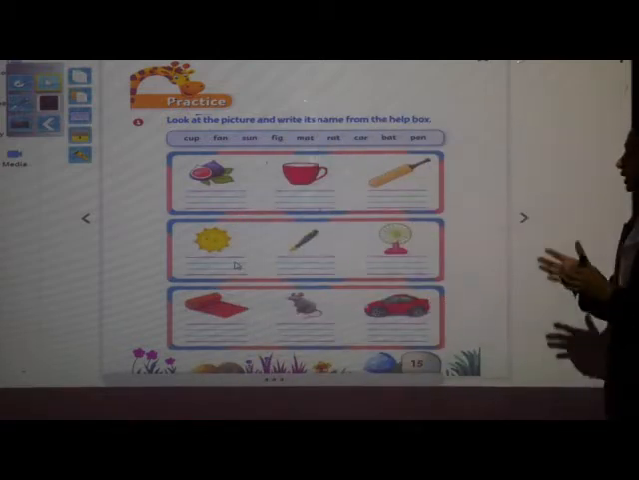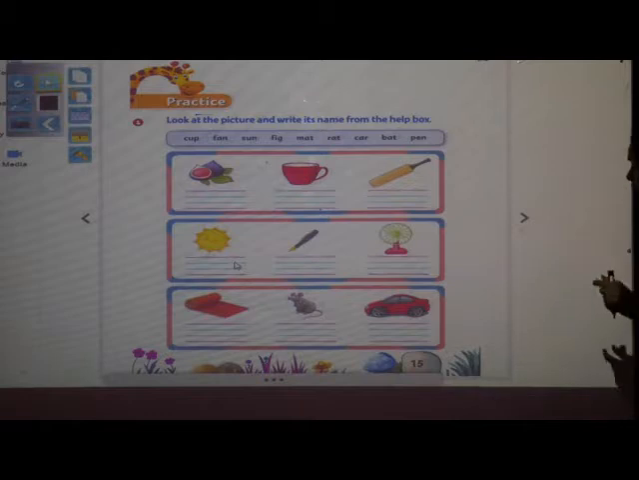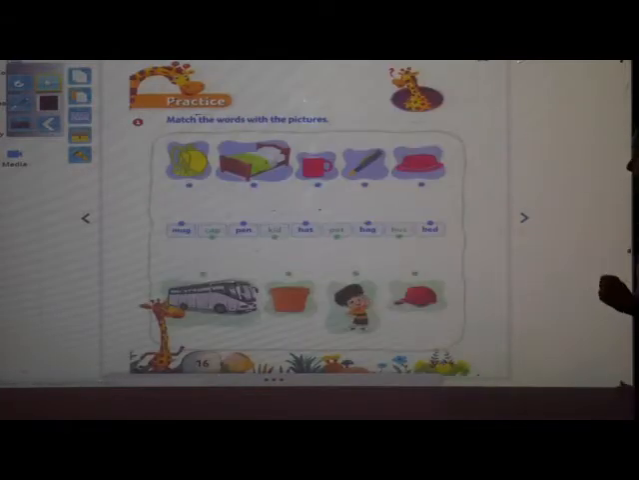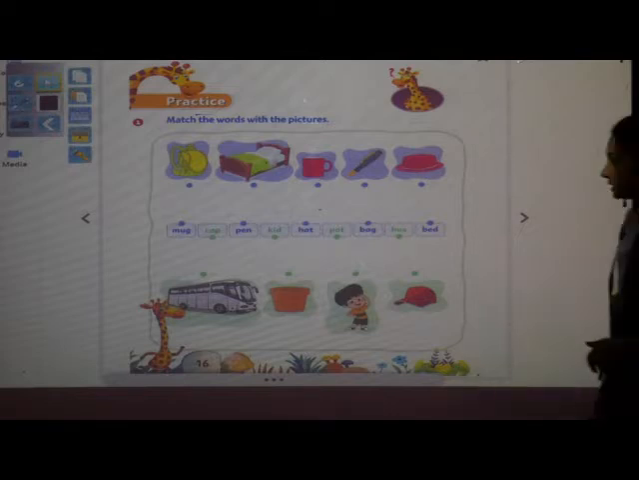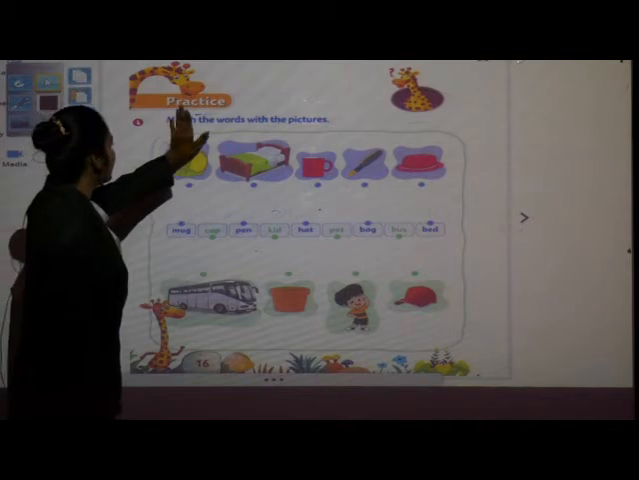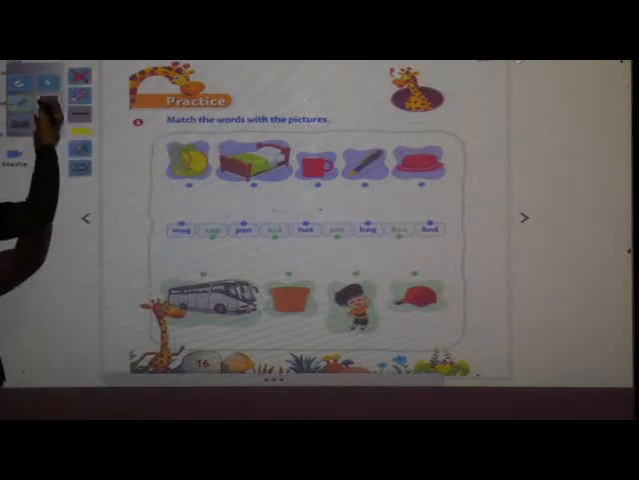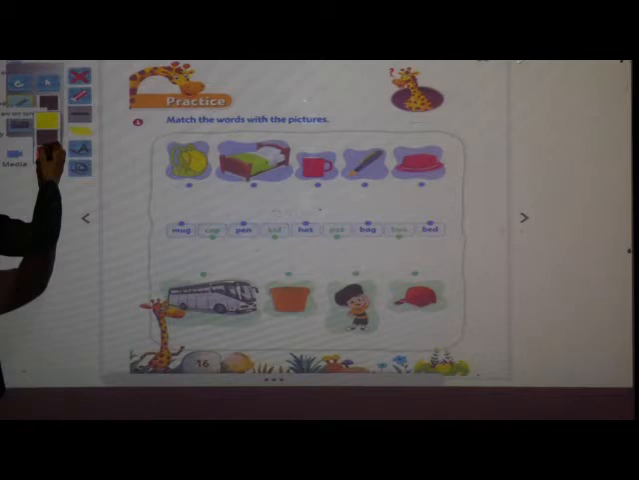So children, today also we are going to learn some more words. But today we have to match those words with the picture. So take your pencil and come to page number 16. Have you opened this page? So what is on this page? Match the words with the pictures.